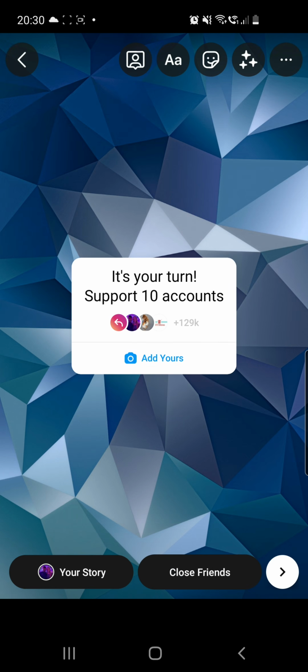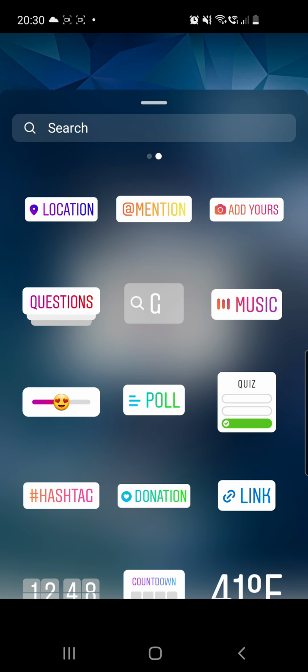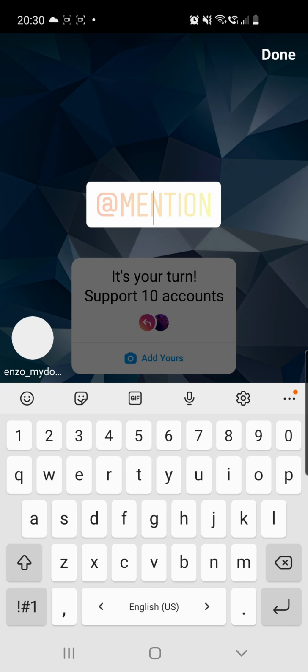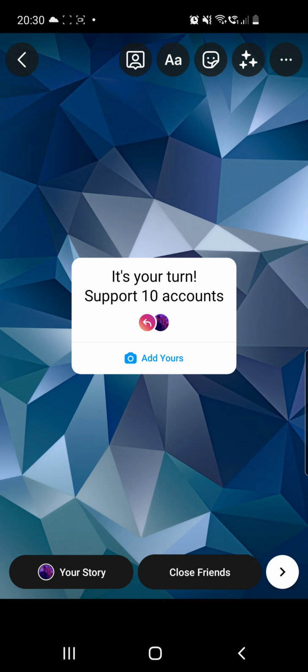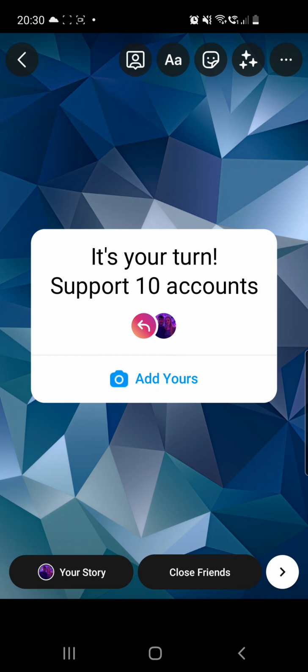Go to text and type in your friend's name, or you can go to stickers, click to mention, and here you can mention those 10 accounts. So yeah, after you've done that, you can just go ahead and share your story. Click on your story button from the left bottom corner, and that's it.